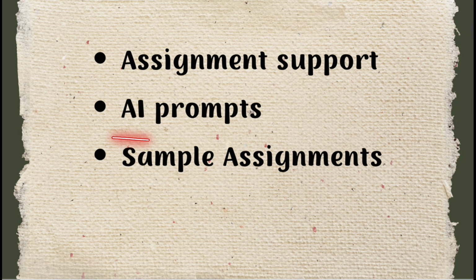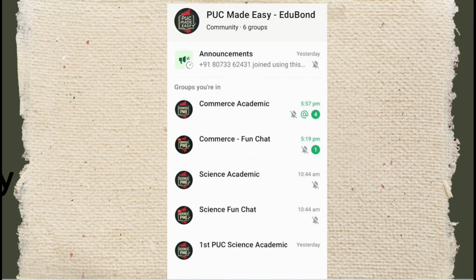The second thing is AI prompts. As I said, AI tools. I'll be posting some AI prompts for those in the WhatsApp group, so make sure you join that. Also join the Telegram group. In both, I'll upload them. Then sample assignments will also be uploaded to give an idea of what sort of additional things we can do. So all these things can be done in the WhatsApp communities.